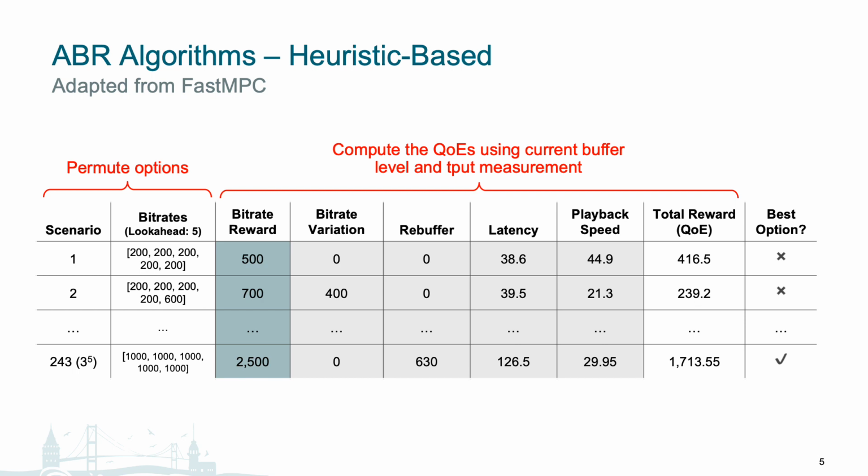For the second step, we calculate the potential QoE for each of these options. This requires our QoE model as introduced earlier, as well as some additional input data, such as the current buffer level and throughput measurements. For each option, we calculate the expected QoE for each of the 5 factors, and then sum them to get the overall value. And finally, for the third step, we evaluate our options based on these expected QoE values. We simply select the one with the highest value as the next bit rate.